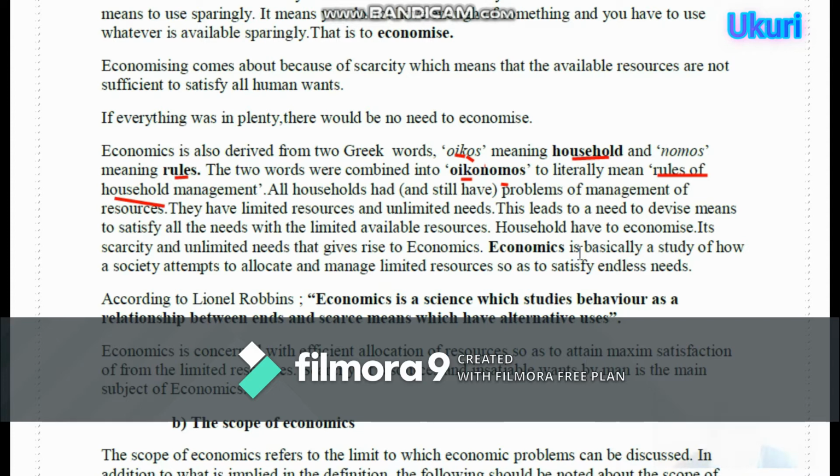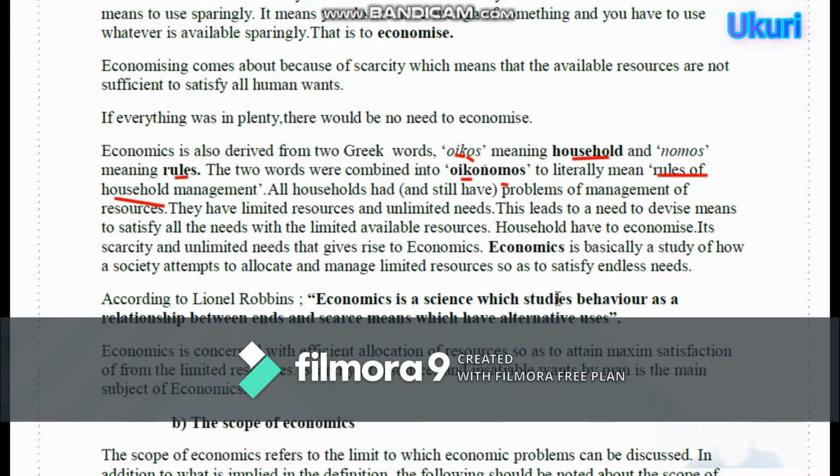There are some different economists who have described economics. As an economist, we have decided to use Leon Robbins. There are different ones, Alfred Marshall and other economists. Those ones have described economics accordingly.